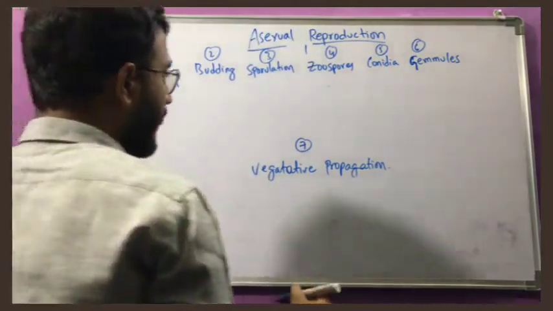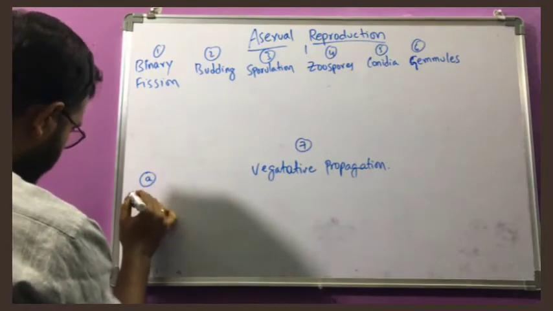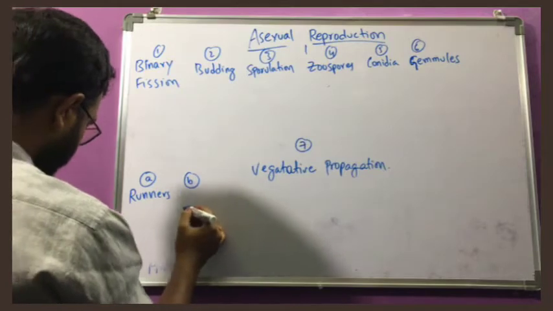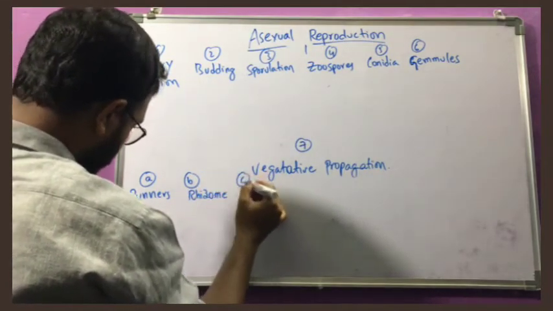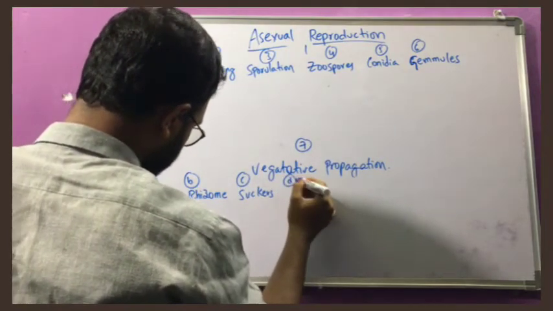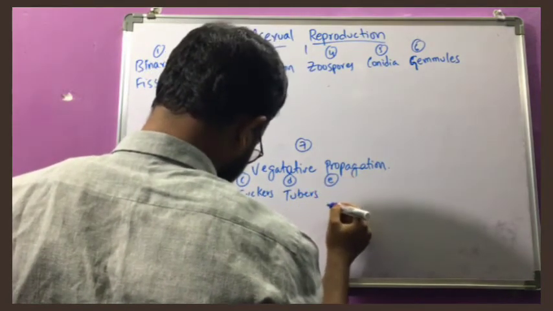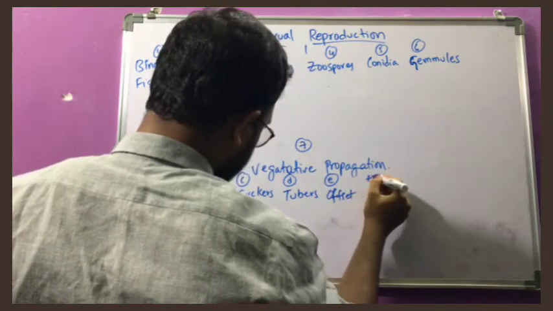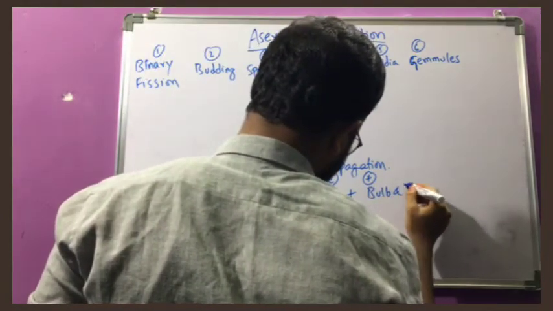In vegetative propagation, again so many different types are there. First one is runners, rhizome, suckers, tubers, offset, bulb and bulbil.